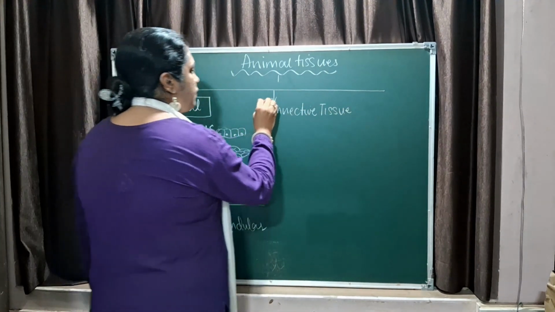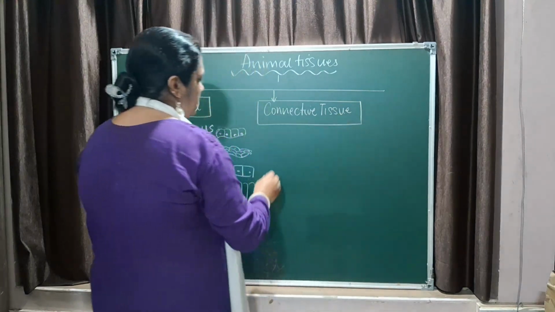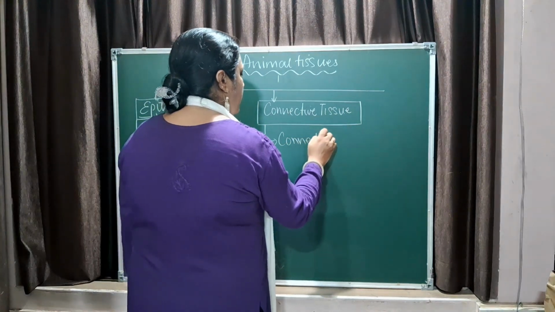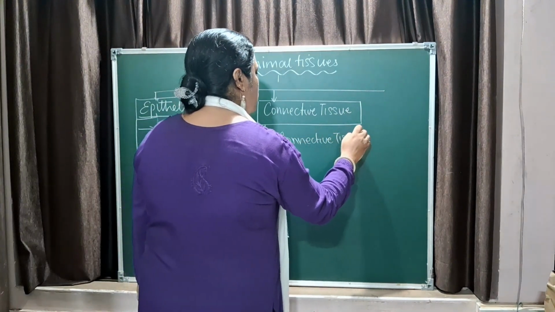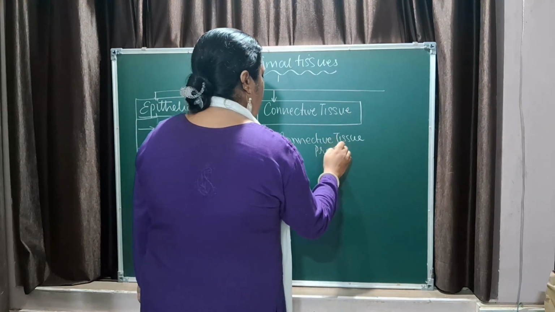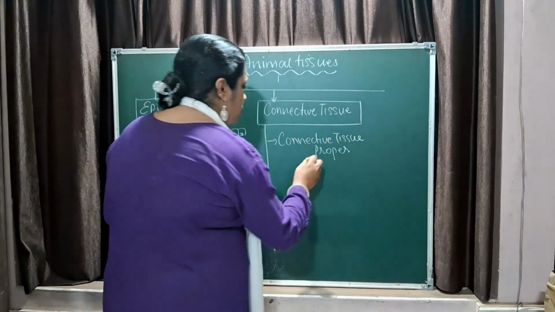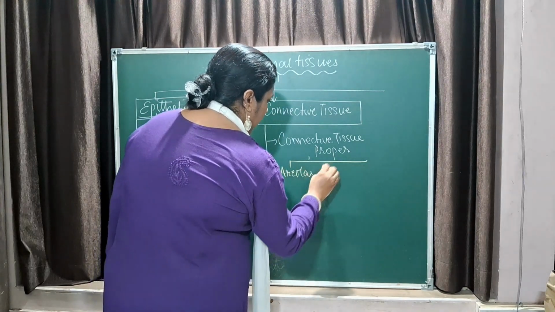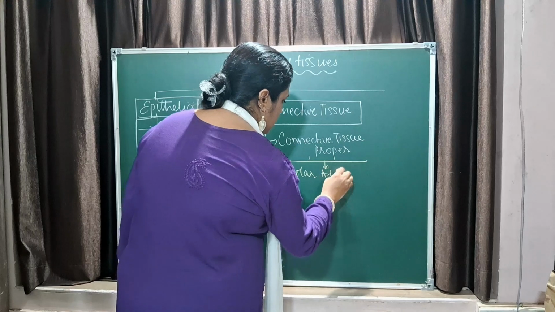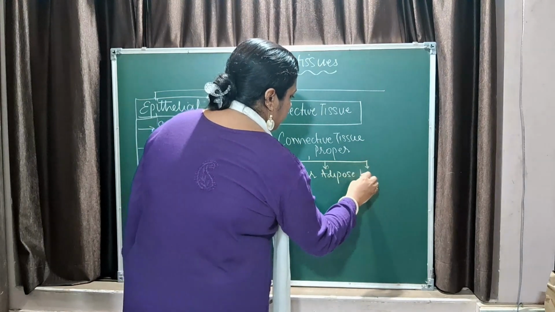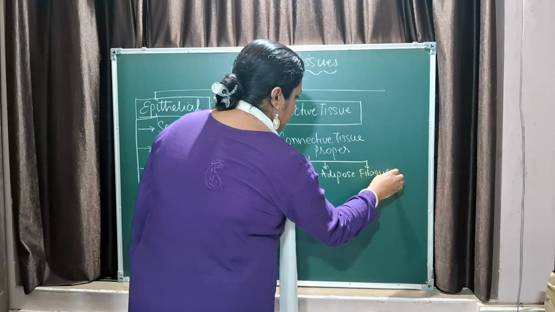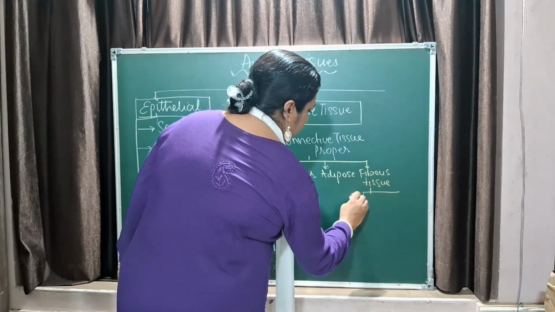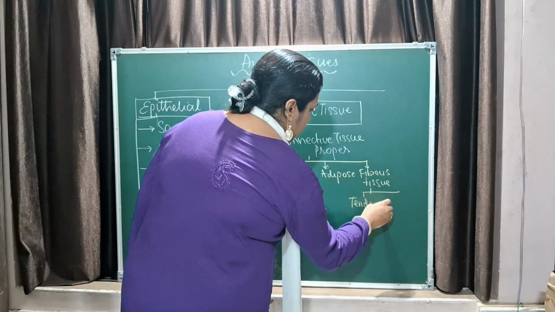Now connective tissue is of 3 types. The first one is connective tissue proper. Now connective tissue proper comprises areolar tissue, adipose tissue, and the fibrous tissue. Fibrous tissue is again of two types. You have tendons and you have ligaments.